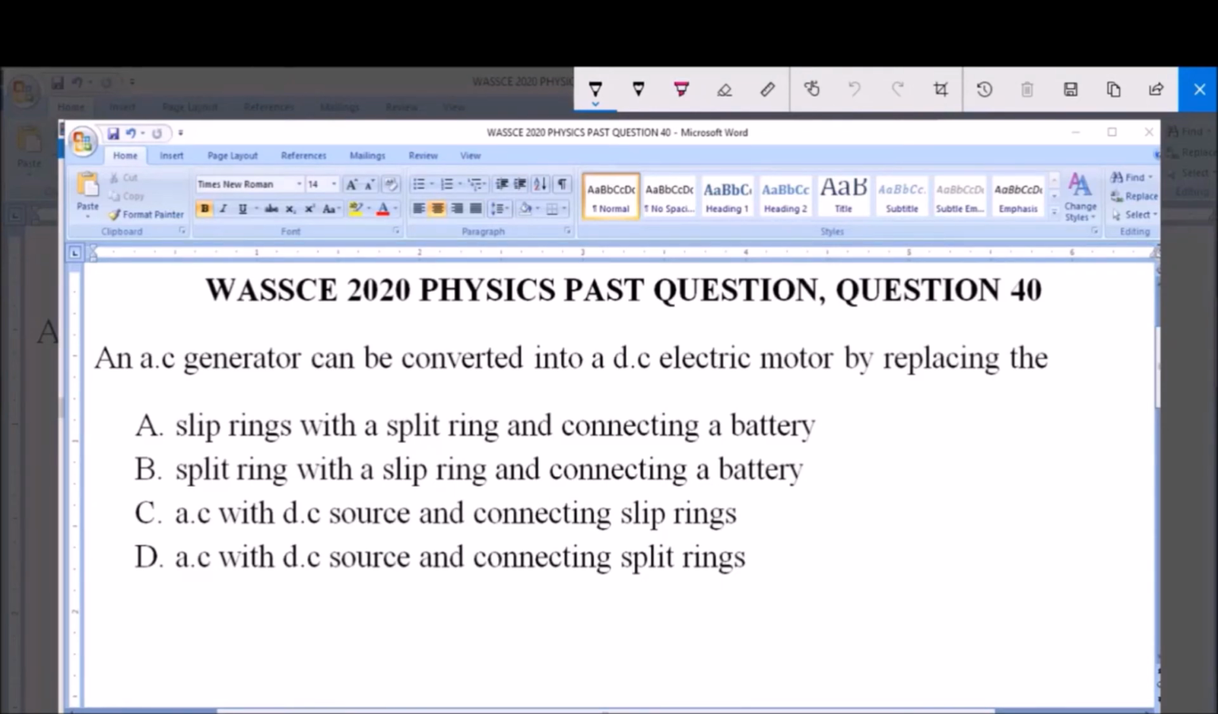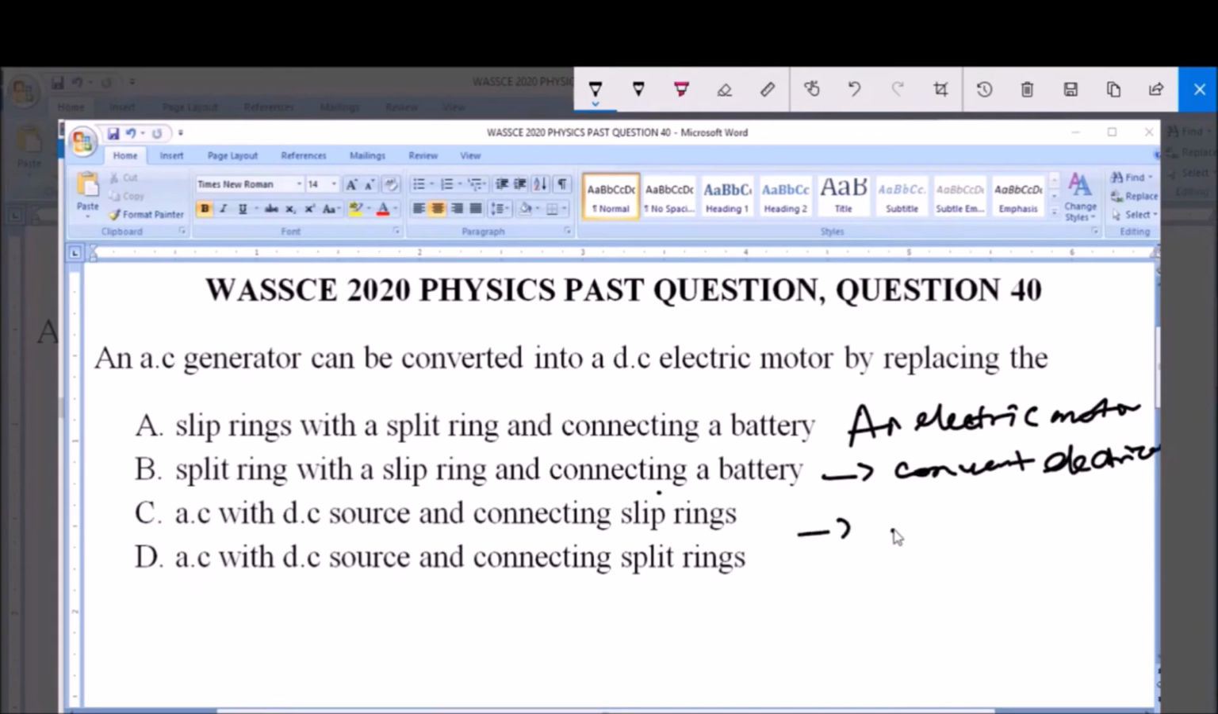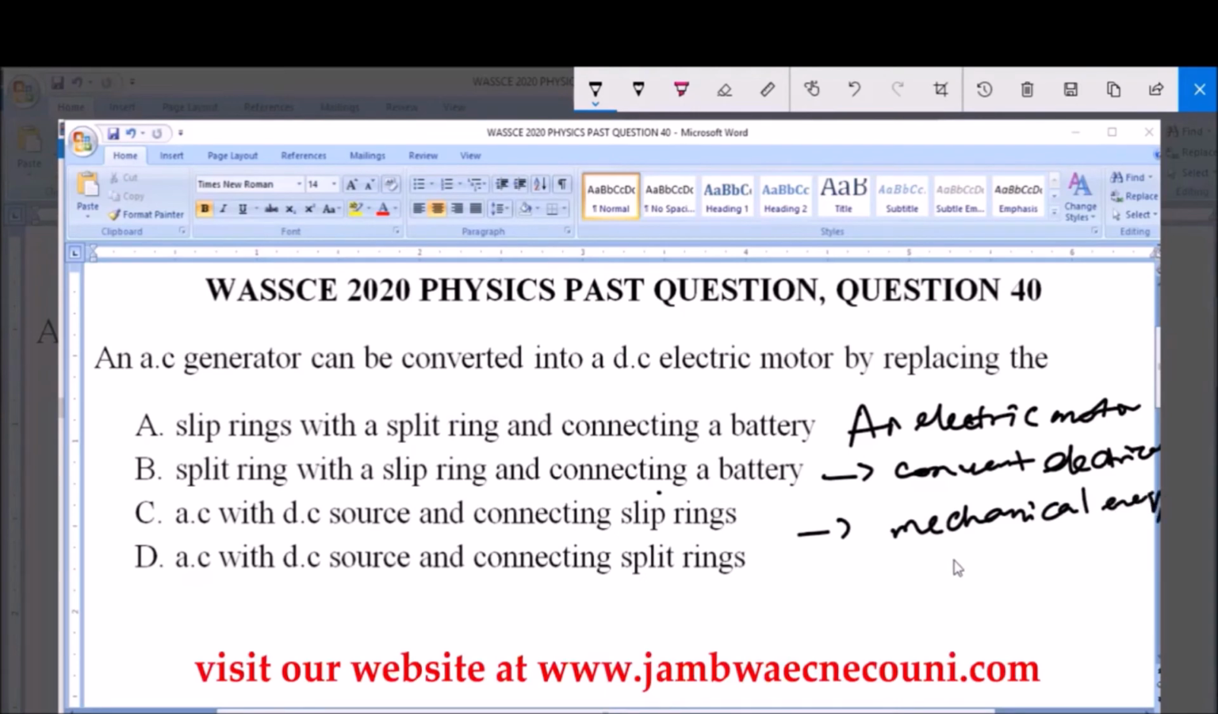So the question is asking us that for an AC generator to be converted to a DC electric motor, the following things have to be put in place. Now, an electric motor is an electric device that converts electrical energy into mechanical energy. That's an electric motor. Now this electric motor has various parts.